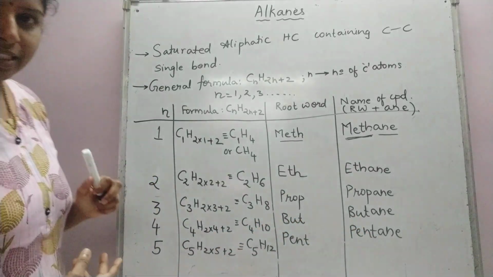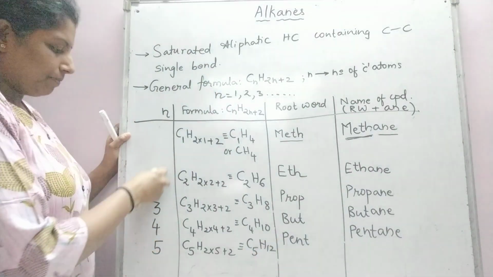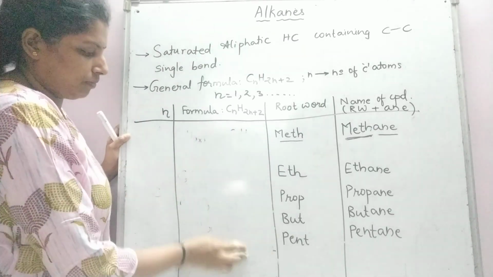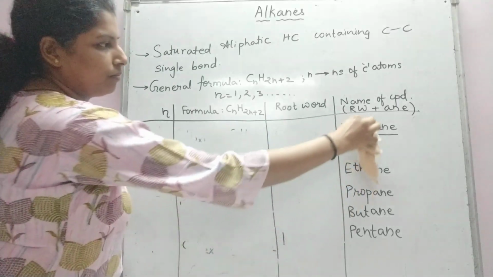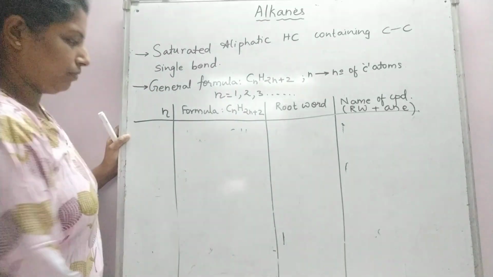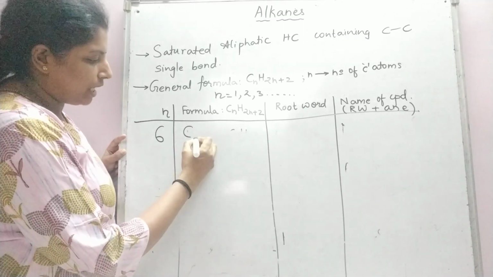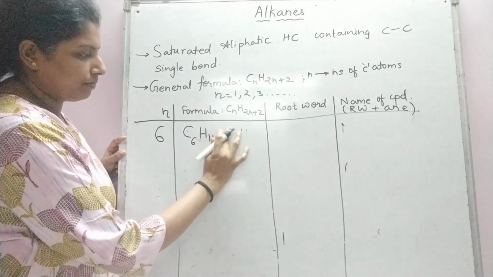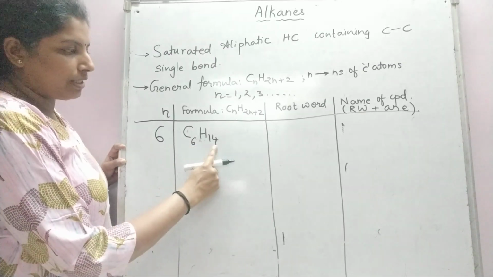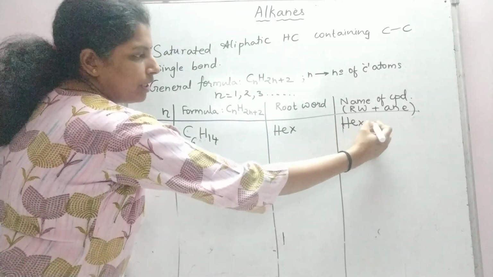Okay. Now going to the next set of compounds. The names of the next compounds are very simple. When the number of carbon atoms is 6, the formula is C6H14. You have to double this: 6 2s are 12 plus 2, C6H14. The root word is hex and the name of the compound is hexane.